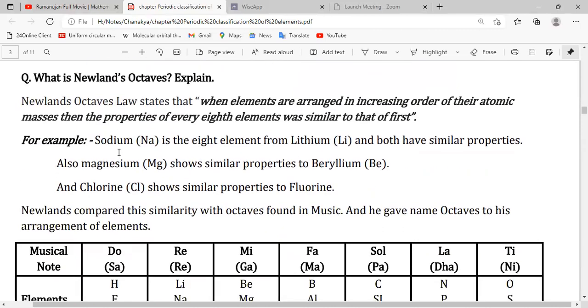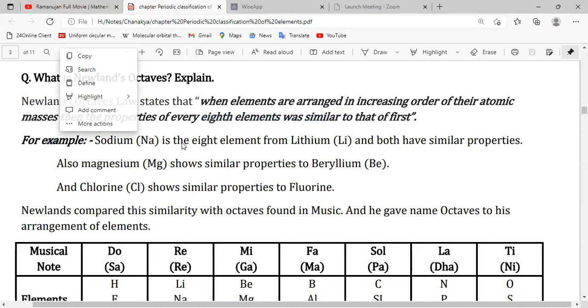So what is Newlands' law of octaves? It states that when elements are arranged in increasing order of their atomic masses, the properties of every eighth element are similar to those of the first.